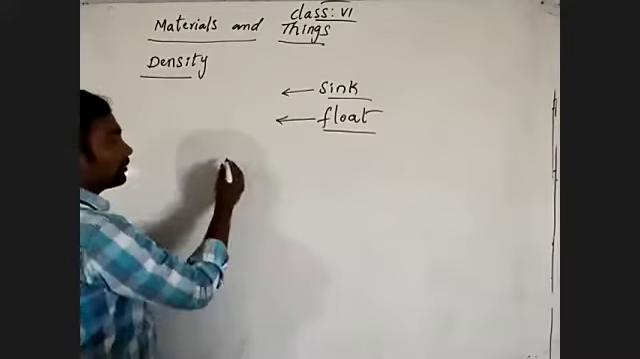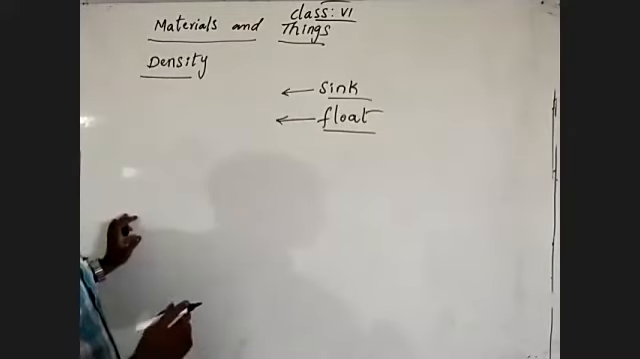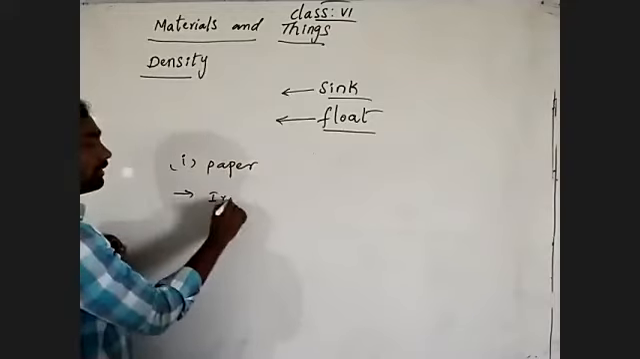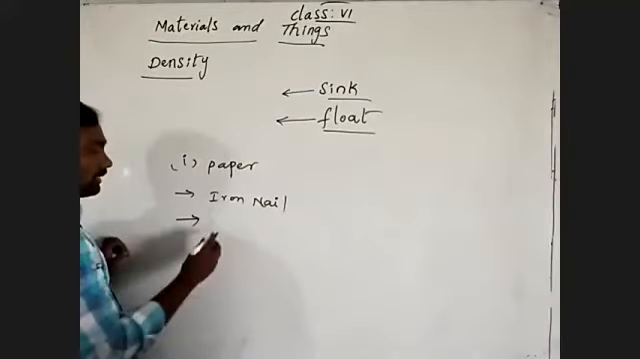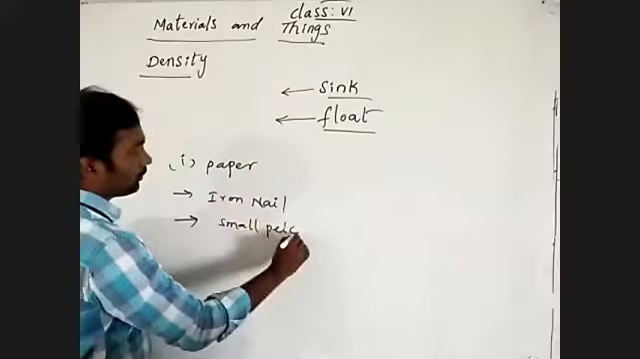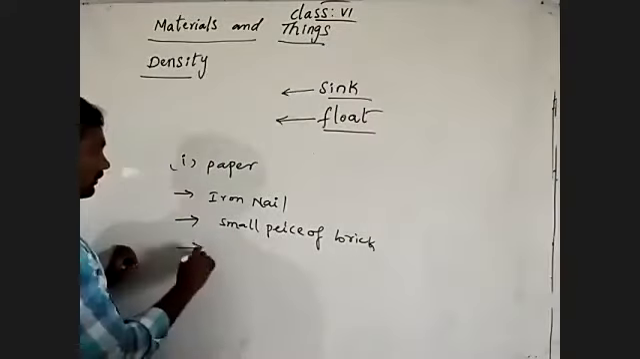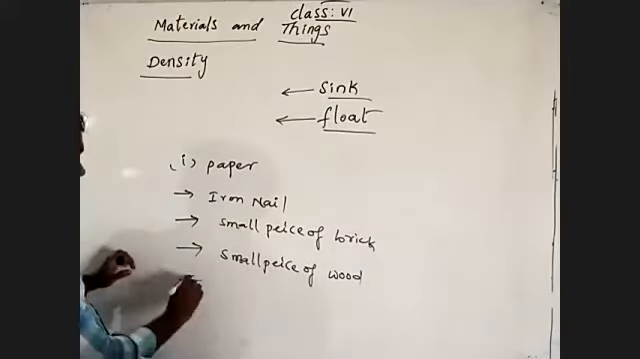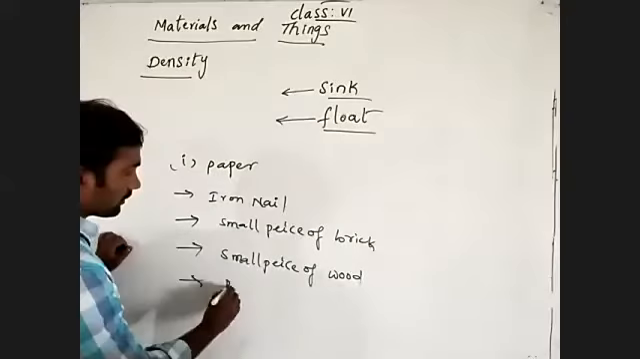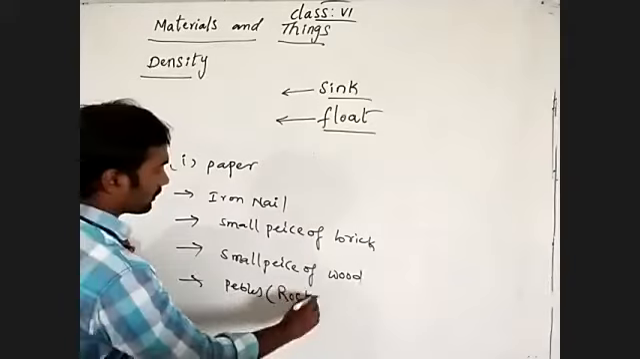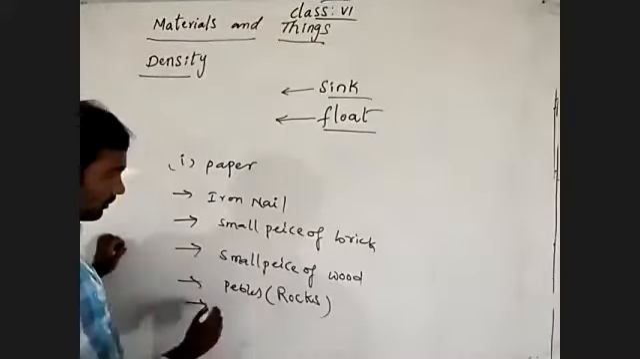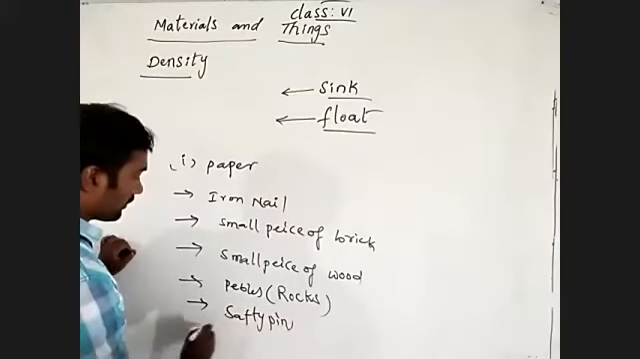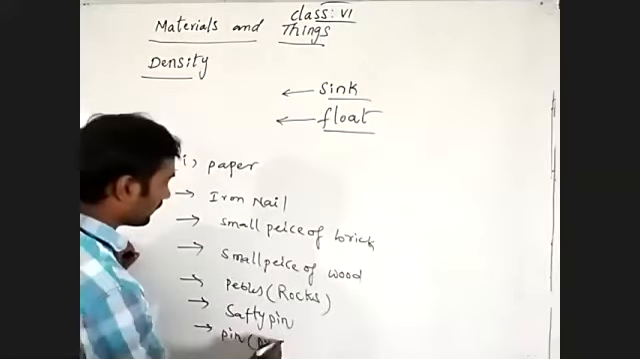We are going to collect some different materials: paper, an iron nail, a small piece of brick, a small piece of wood, pebbles, which means rocks, a safety pin, and a pressing pin.